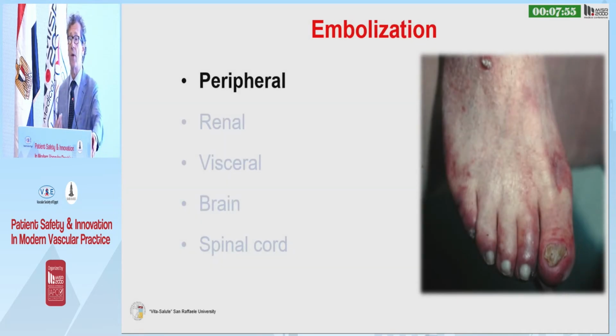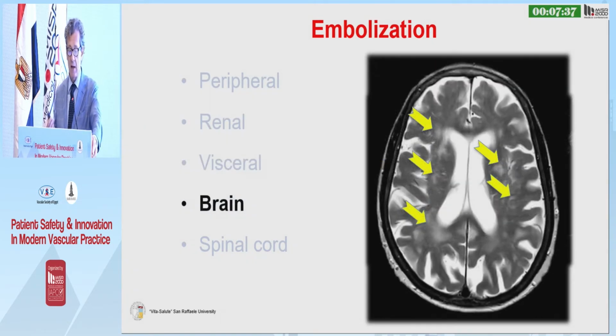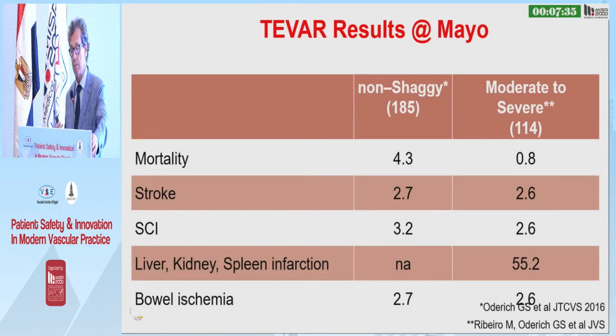So, of course, we know that there can be serious consequences of dealing with shaggy aorta, which are mostly embolic. These emboli can involve the periphery, the lower limbs, the renal arteries, visceral arteries, the brain, the spinal cord, etc. It has already been shown that aortic shagginess is an important risk factor for endovascular treatment of thoracoabdominal aneurysms, and not surprisingly so.